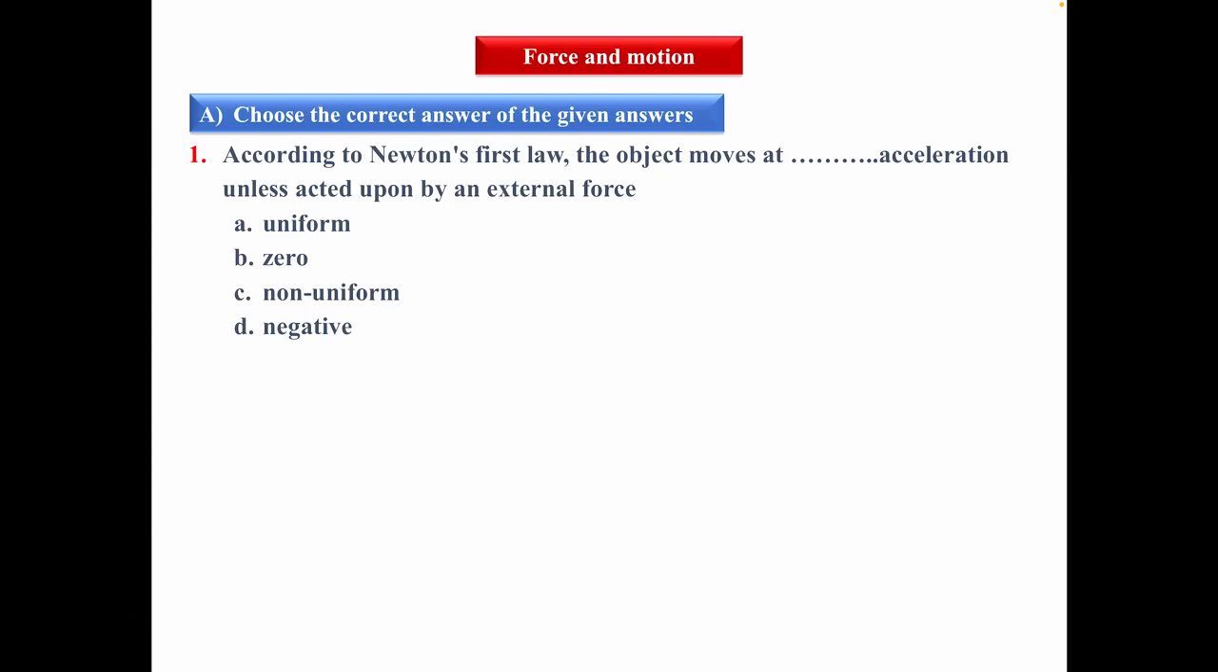A. Choose the correct answer of the given answers. Number 1. According to Newton's first law, the object moves at constant acceleration unless acted upon by an external force. According to Newton's first law, the object moves with uniform velocity, so acceleration will be 0. This is the answer of the first one.